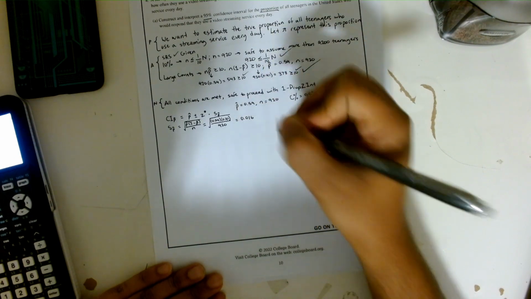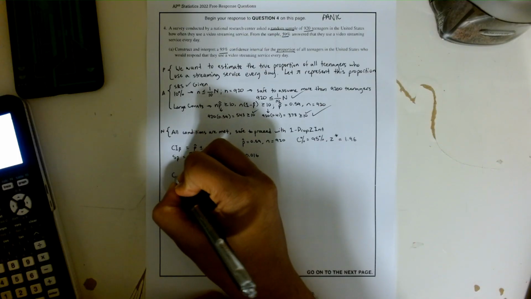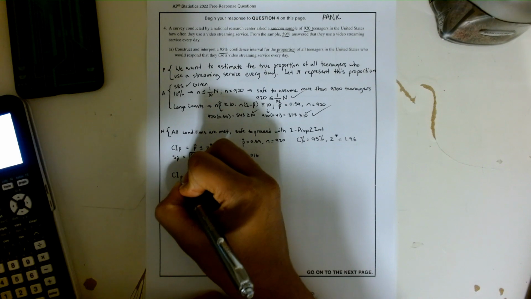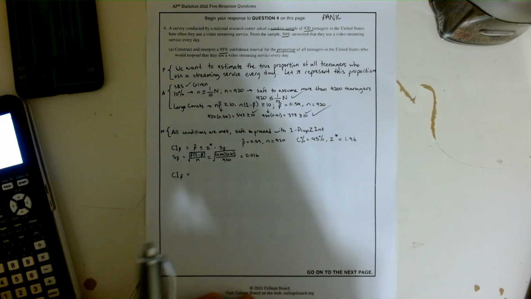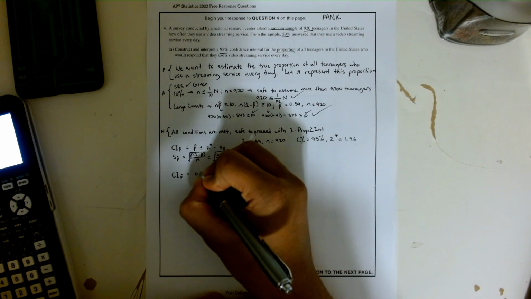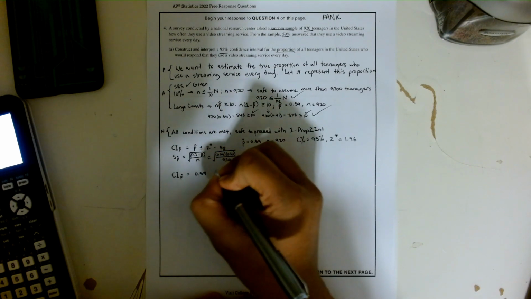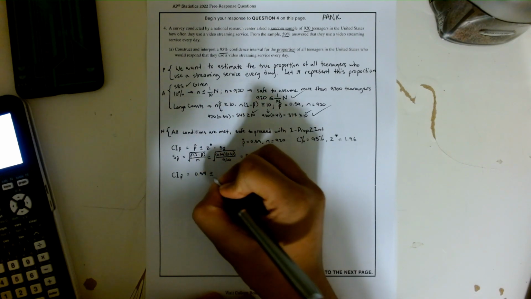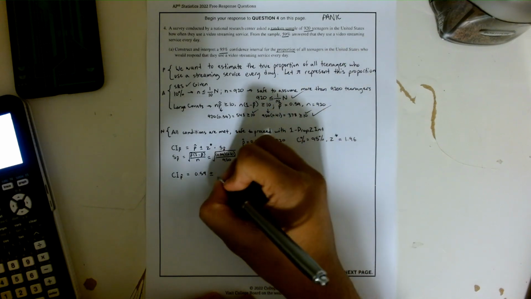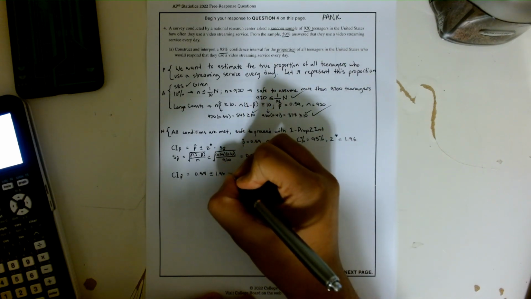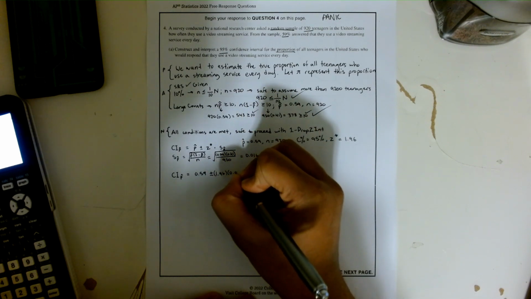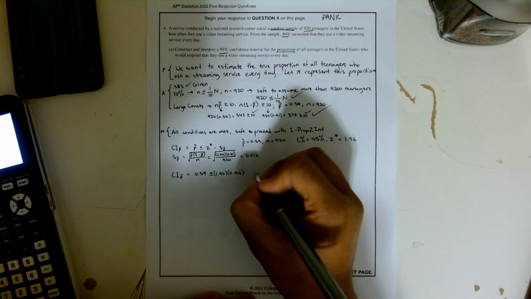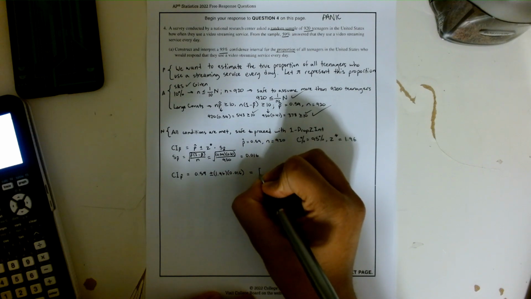Now we have all the elements that we need to construct a confidence interval. So I'm going to write: confidence interval for p is equal to 0.59 plus or minus 1.96 times 0.016.